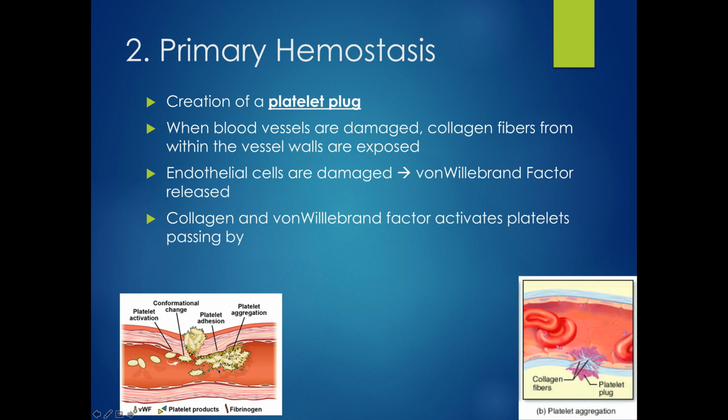So again, blood is flowing through the blood vessel here. We have these little platelets. These are these little ovals. As they enter the area where there is an injury, you can see the von Willebrand factor represented by these little circles that are sticking out. These platelets get activated, and they basically start to form these little legs that stick out from the platelet, and that makes them become more sticky. Think about it sort of like a burr. If you walk through the woods and you get a burr attached to your clothing, a lot of times it attracts other burrs, and they just kind of all connect to each other.